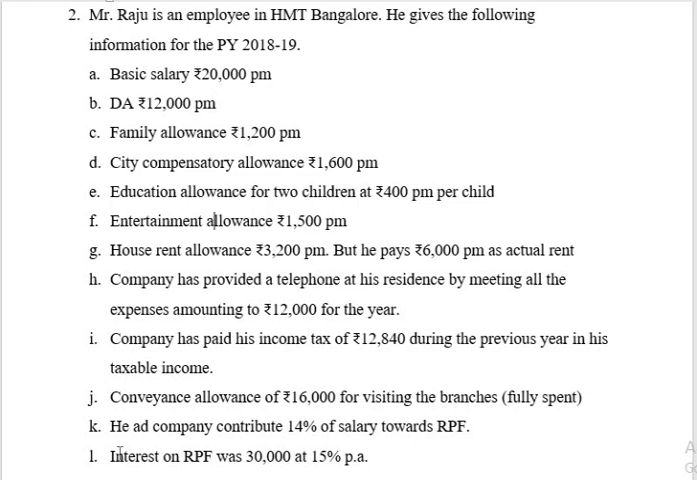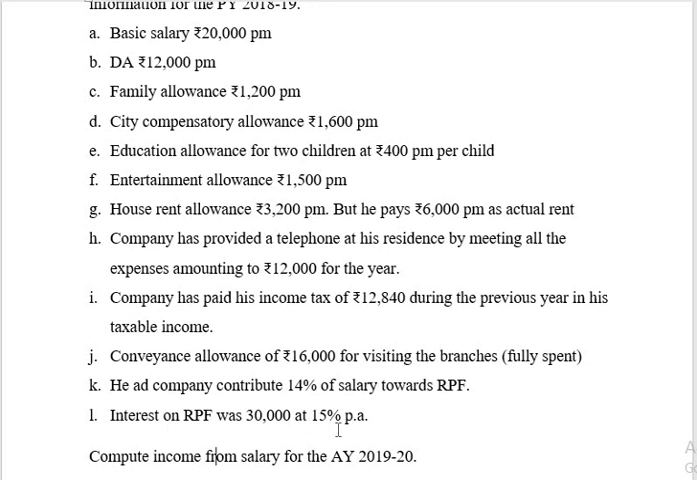And similarly, interest on RPF was rupees 30,000 at 15% per annum. For the interest on RPF up to 9.5% will be allowed as exemption, remaining will be taxable. 30,000 into 9.5 divided by 15. The balance will be taxable interest on RPF. So the total of all these transactions will be gross salary. From the gross salary less deductions under section 16, like any kind of professional tax. If they have not given, that will be nil. The final balance will be taxable income from salary.